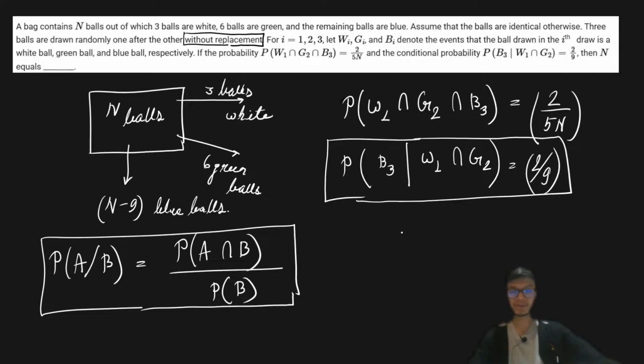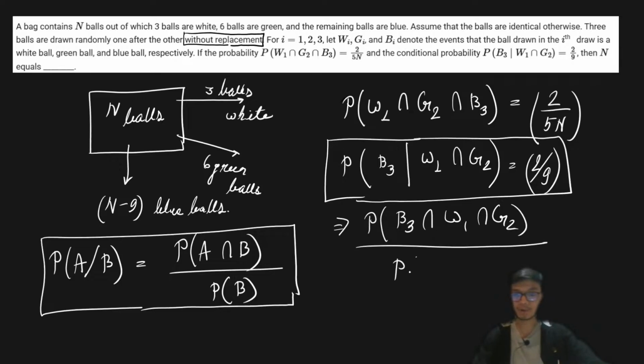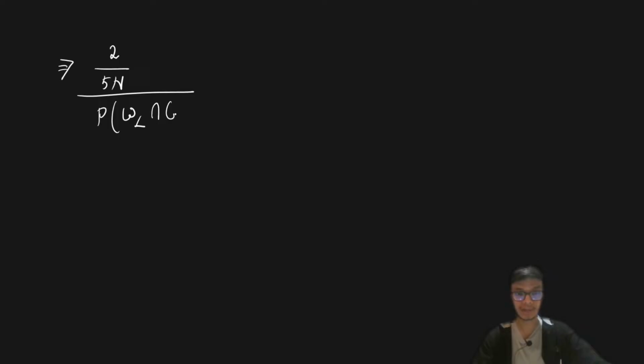If I apply the same formula over here, this is going to be the probability of B3 intersection W1 intersection G2, divided by the probability that I get a white ball on the first draw and a green ball on the second draw, and this is given as 2 upon 9. Now we know this particular probability, so if I simplify the algebra, it's 2 upon 5n divided by the probability of getting a white ball on the first draw and a green ball on the second draw, equal to 2 upon 9.